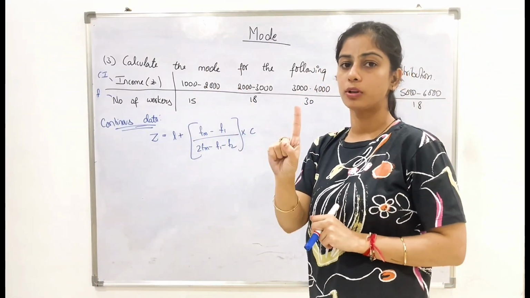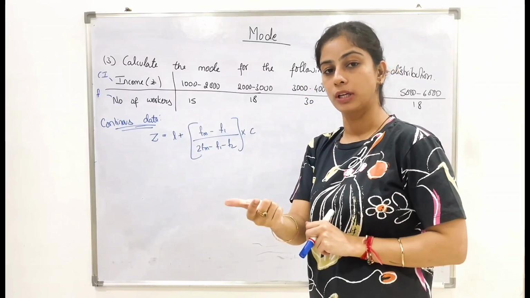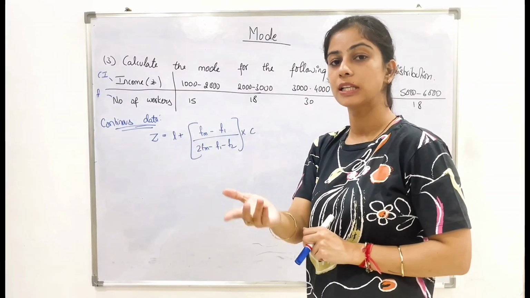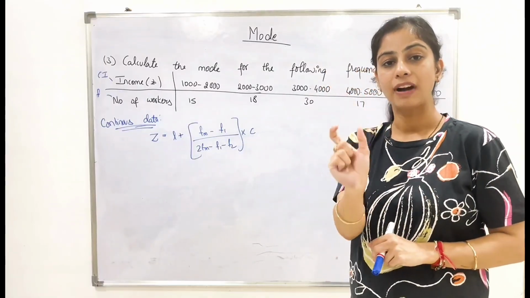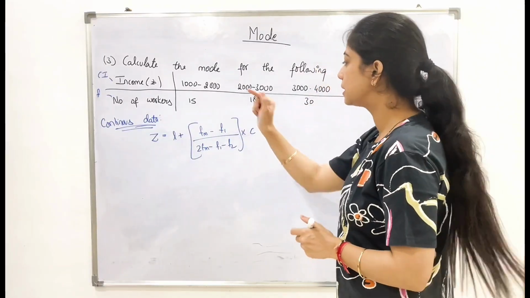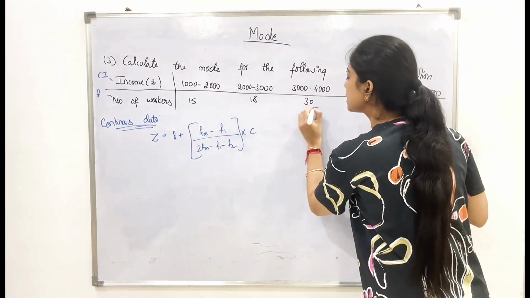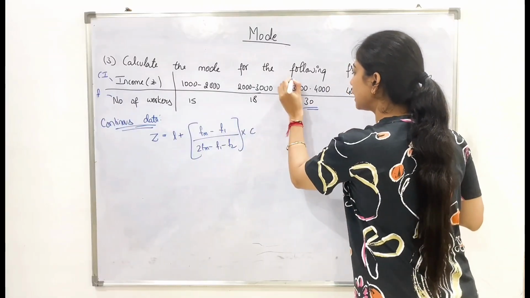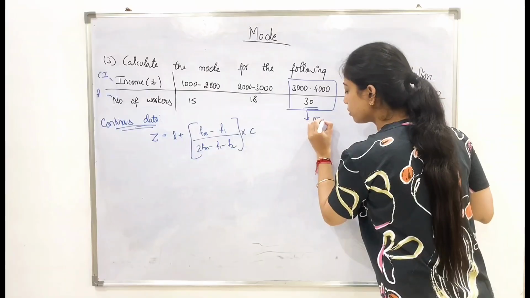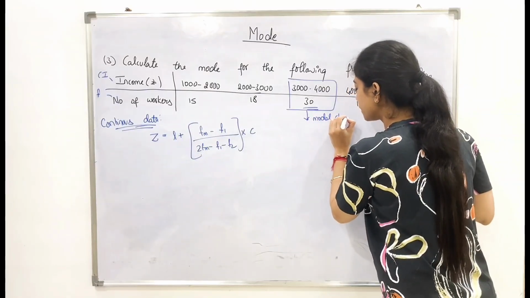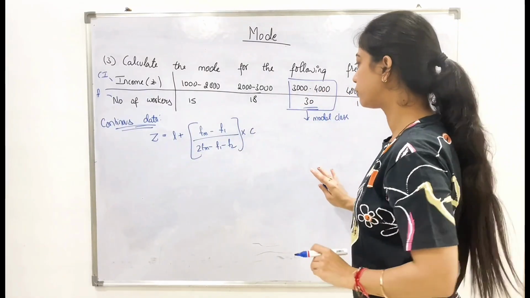Okay. Now we need to substitute all these things from our data. So the first important thing is to find out your modal class. So how do we find out a modal class? Again, the same thing as we have done in the discrete data. The value corresponding to the highest frequency. In this case, what is the highest frequency? Which is 30. So this entire row becomes your modal class. So the rest of the things can be taken from here.